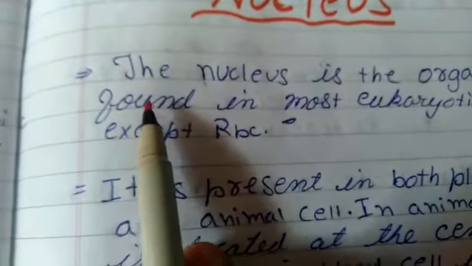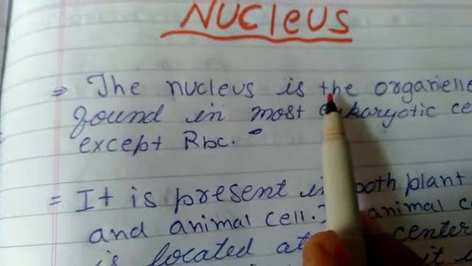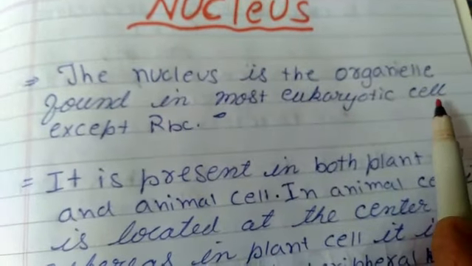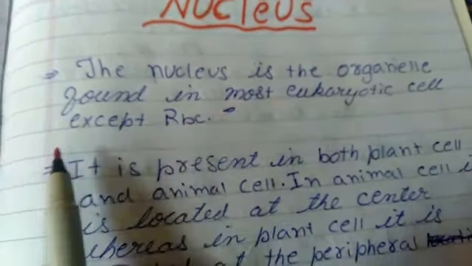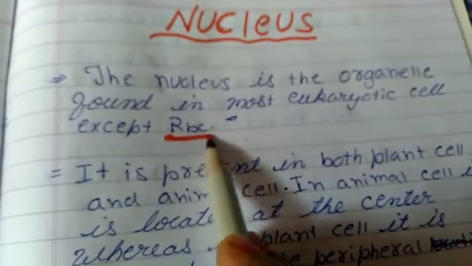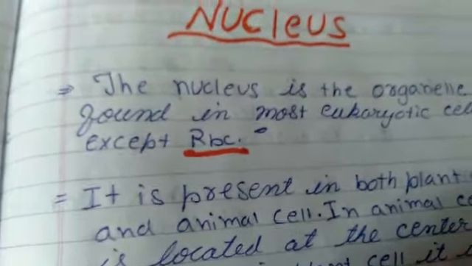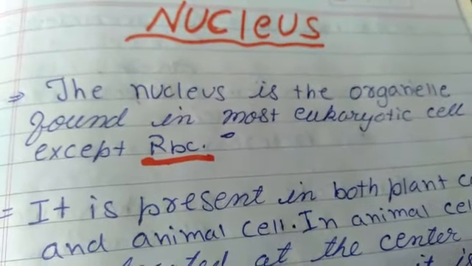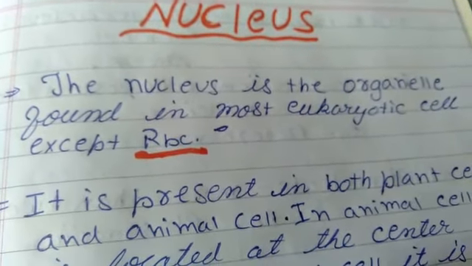What is nucleus? Nucleus is the organelle found in most eukaryotic cells. Again here the exception is there: in mammalian RBC, the nucleus is not present. Nucleus is present in eukaryotic cell.